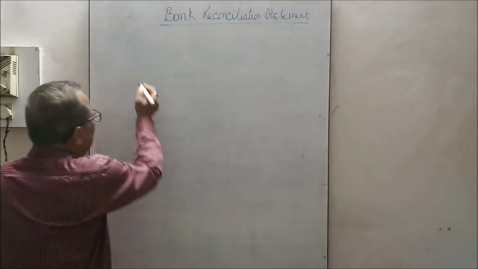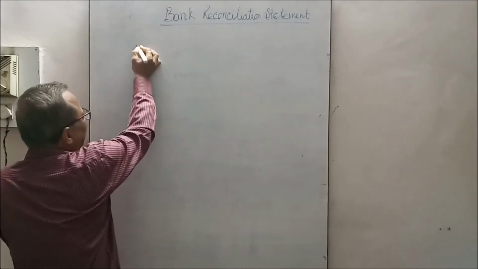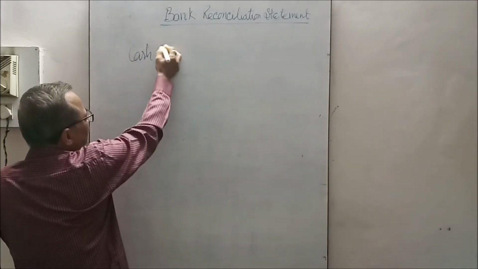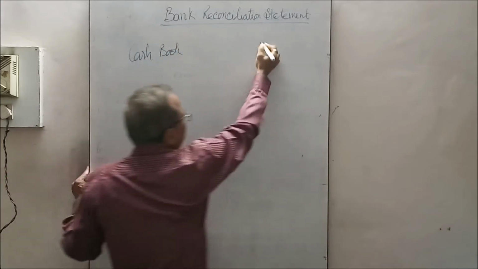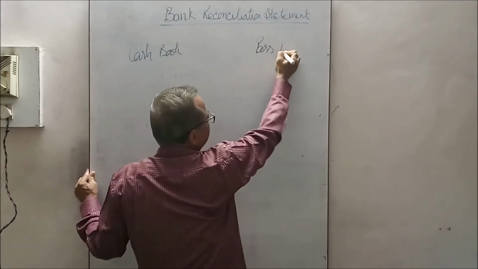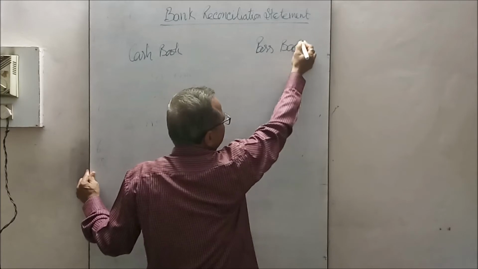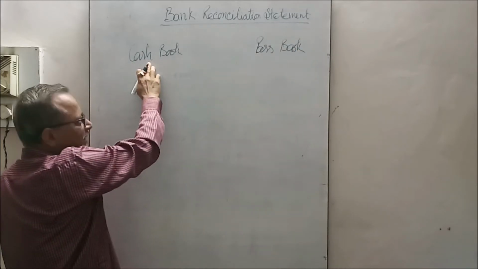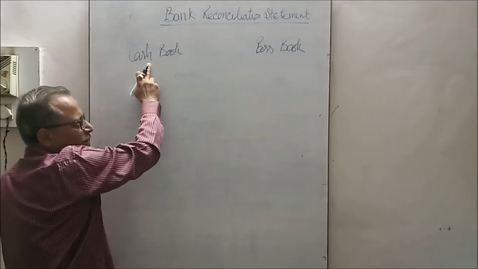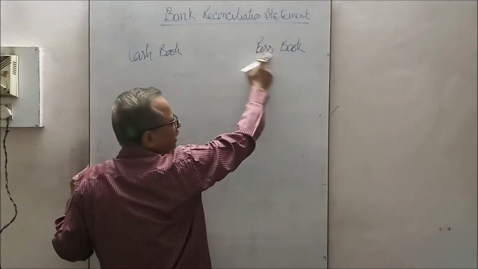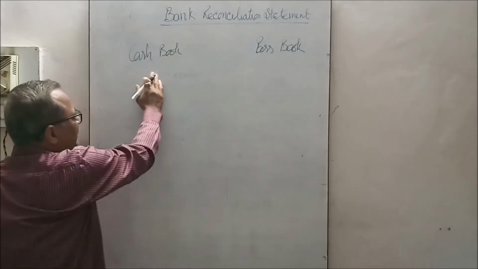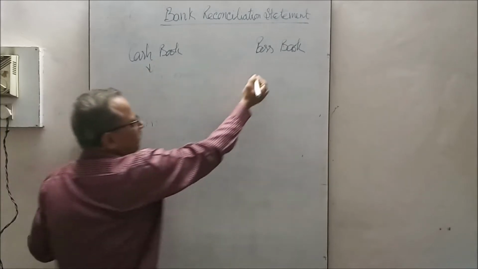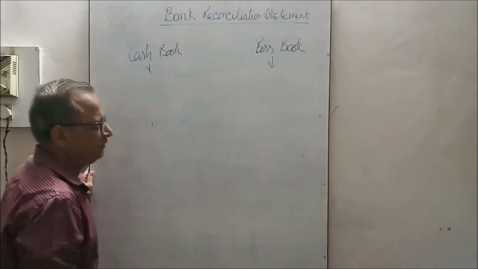So the balances are there: the cash book and passbook or bank statement. One is maintained by the business, representing the bank, and the other is maintained by the bank, representing the customer. So the cash book and passbook both show the balances.